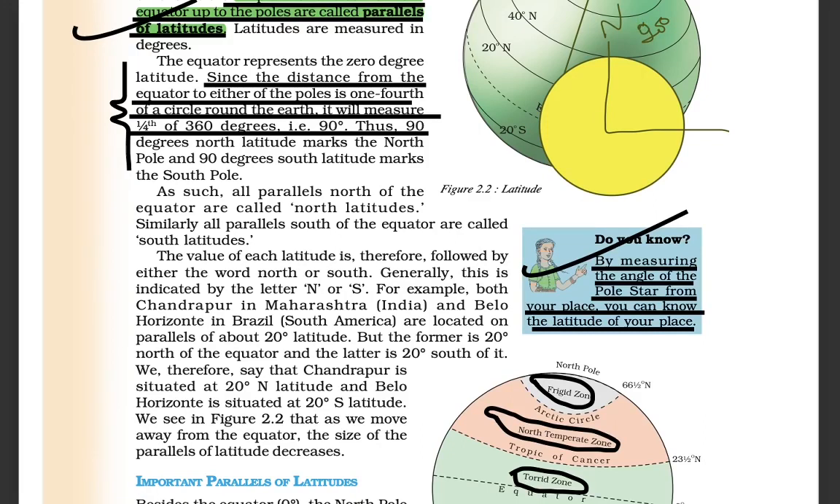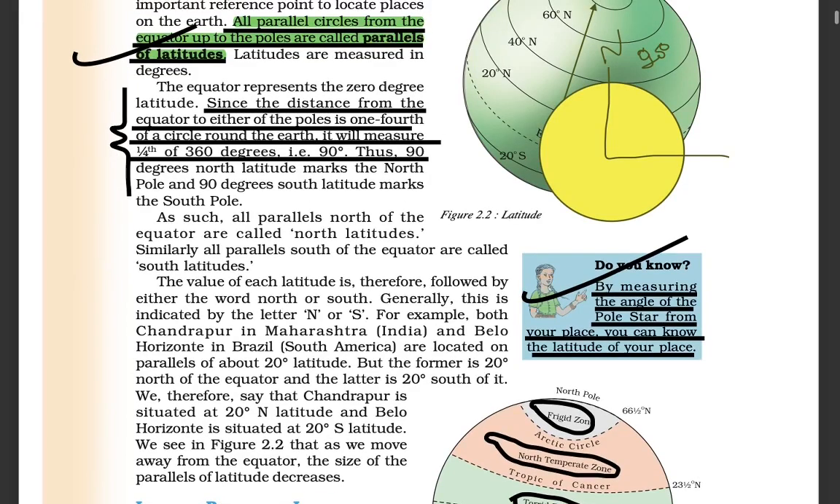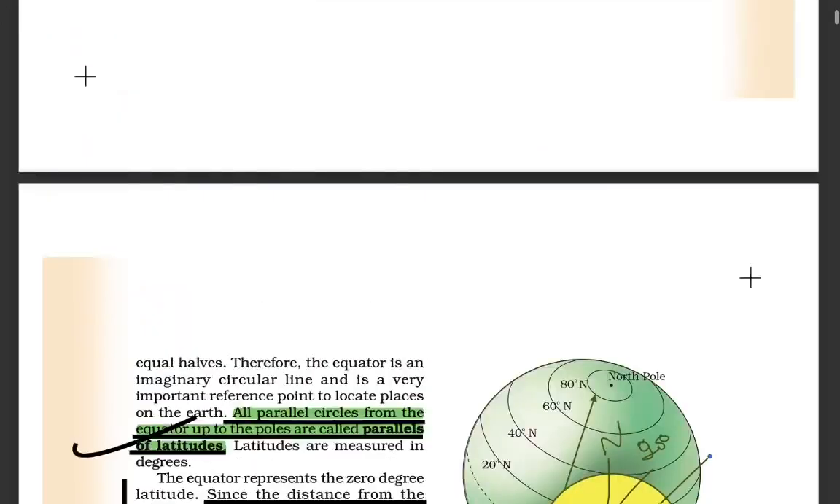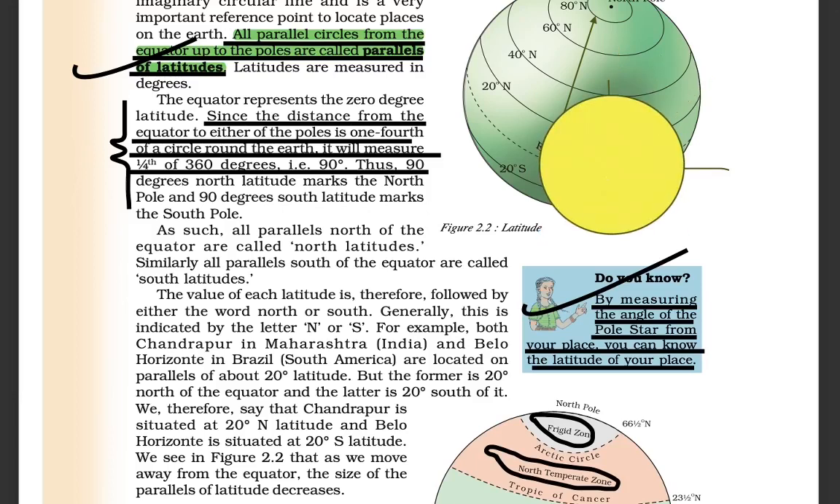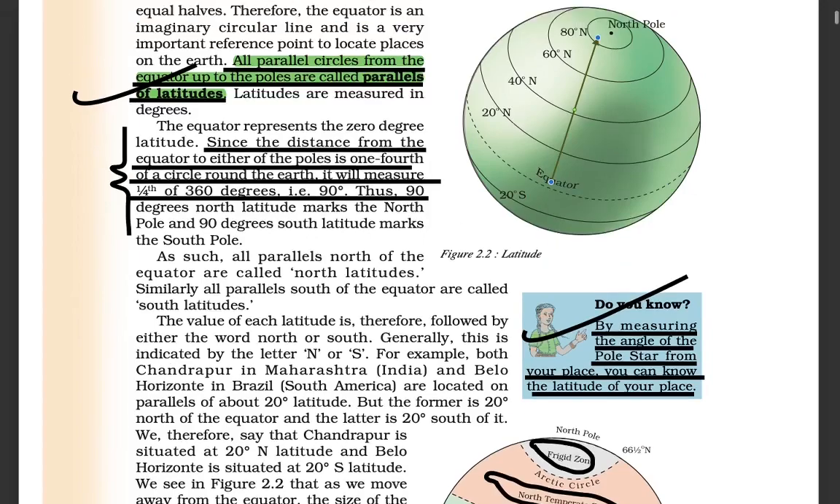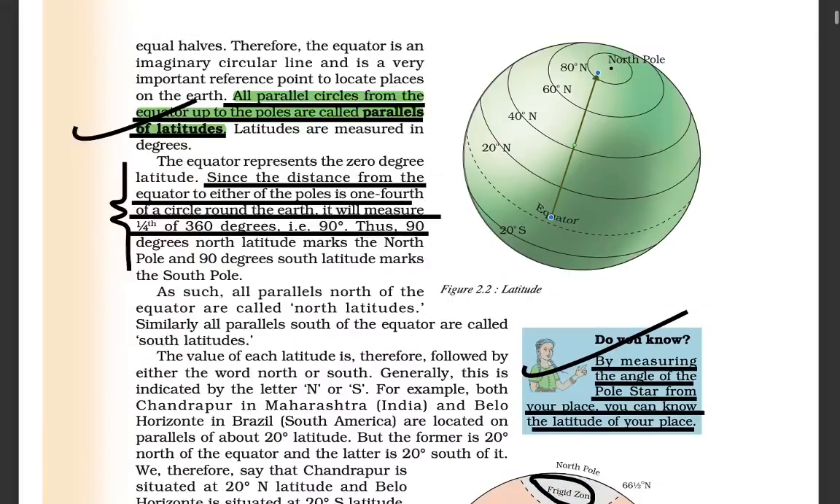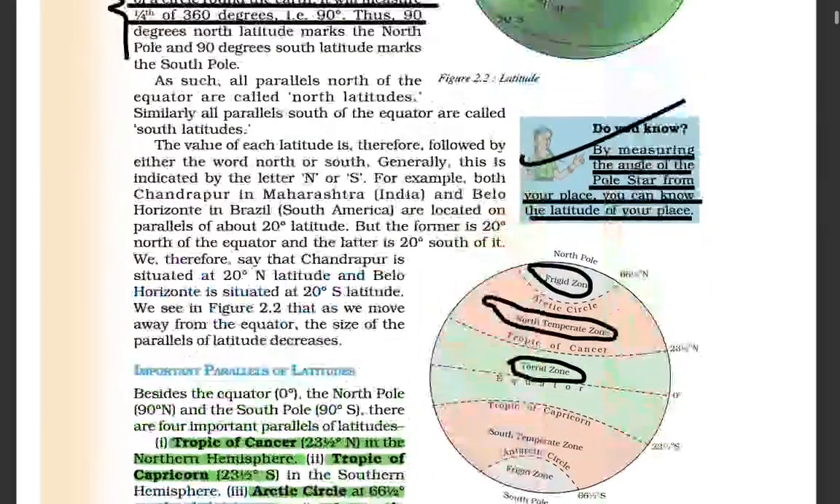This 90 degree constitutes the equator, and then the degree value is mentioned here on the cells. This is why we have various measures like 20 degree, 40 degree, 60 degree, 80 degree, and so on. We have mentioned them here.